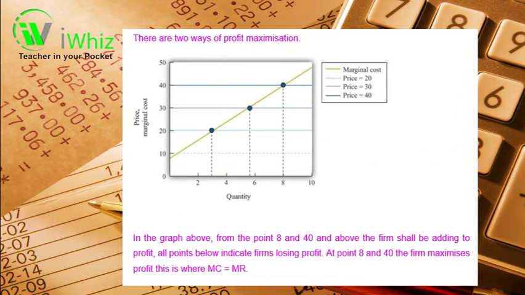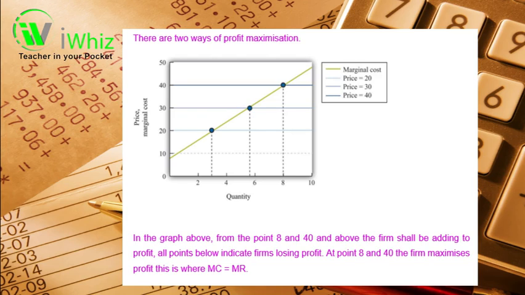Next, we look at profit maximization. So there are two ways of profit maximization. There's a graph in front of you where you've got your x-axis as quantity and your y-axis as price, which is your marginal cost. So with this graph of profit maximization, as you can see, it's going diagonally up. Reason being is it's at different prices for different quantities.